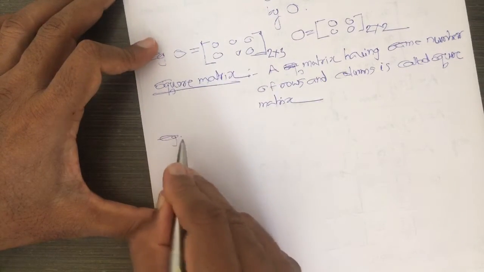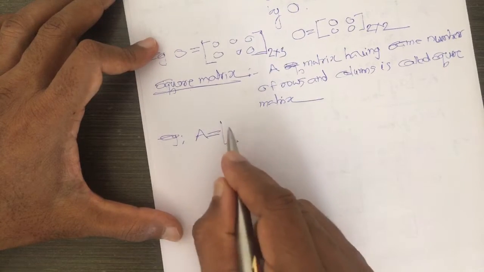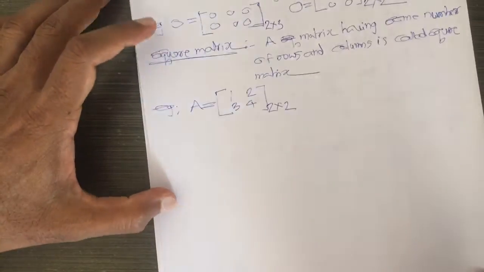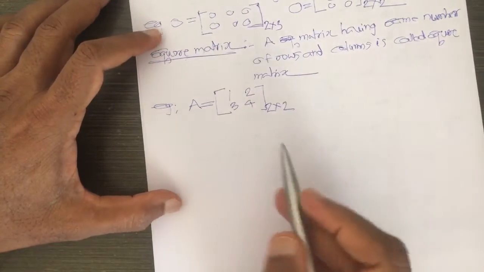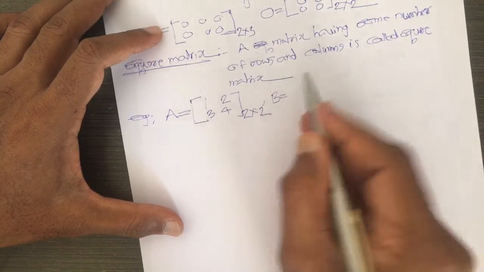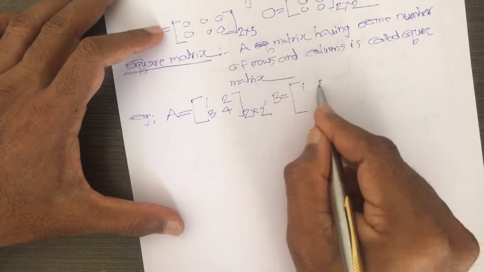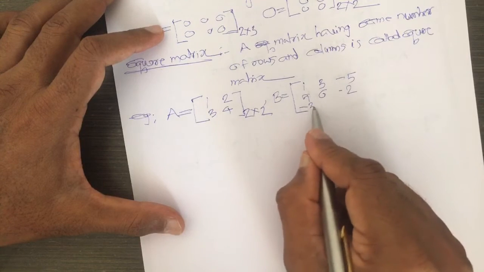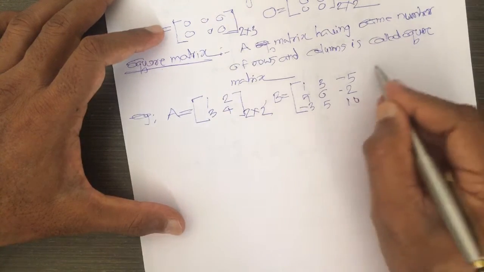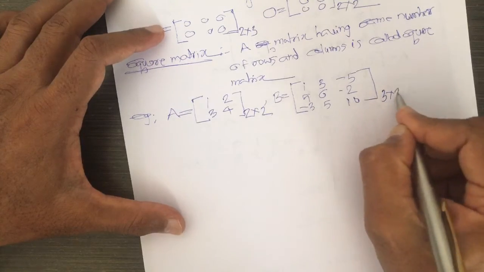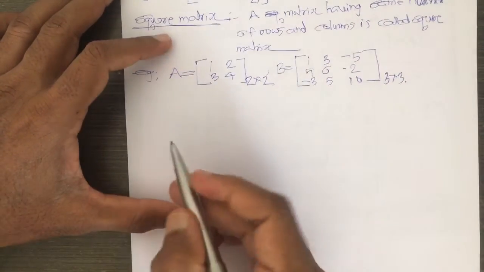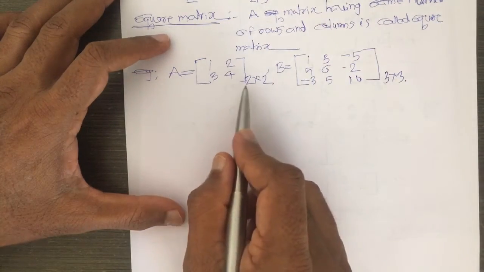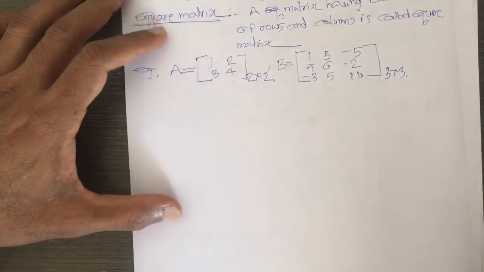For example, I take A = [1 2; 3 4]. So, this is a square matrix of order 2 into 2, because the number of rows and columns are the same, 2 rows and 2 columns. Next, I take B = [1 3 -5; 9 6 2; -3 5 10]. This is a square matrix of order 3 into 3. Look here, 2 rows and 2 columns, 3 rows and 3 columns. So, these are matrices of order 2 into 2 and 3 into 3, and these are all square matrices.